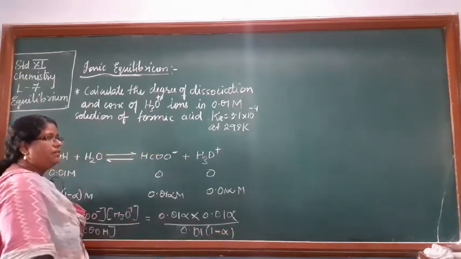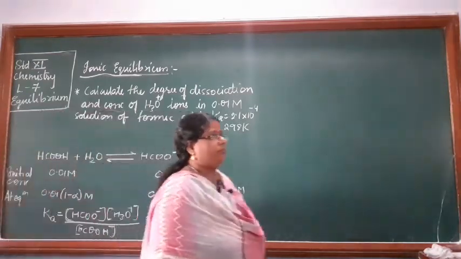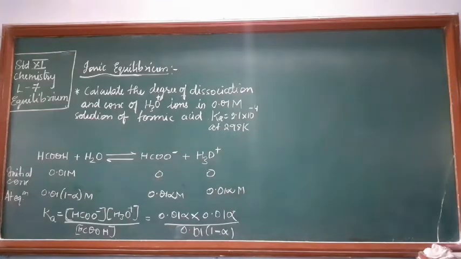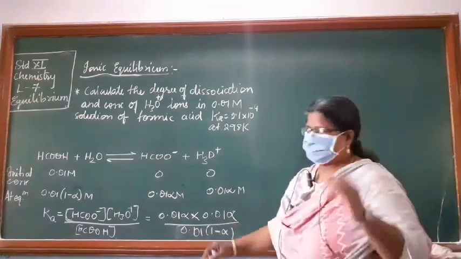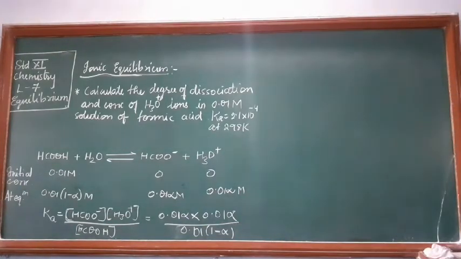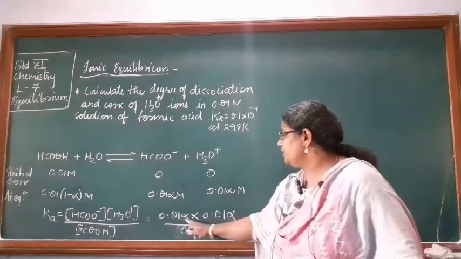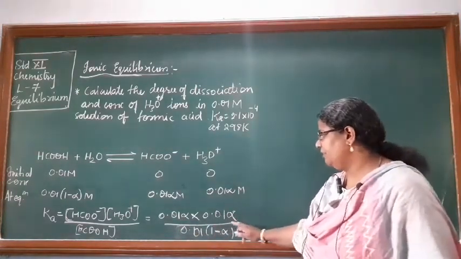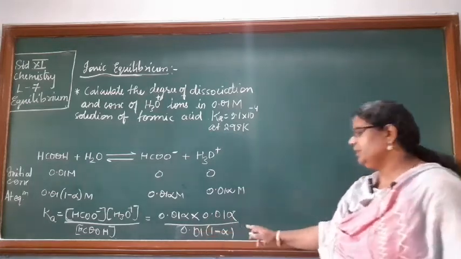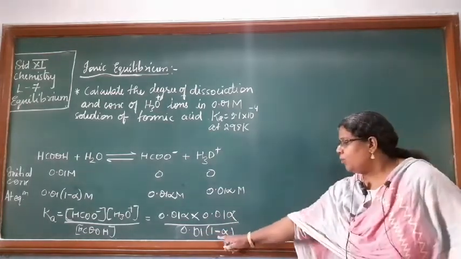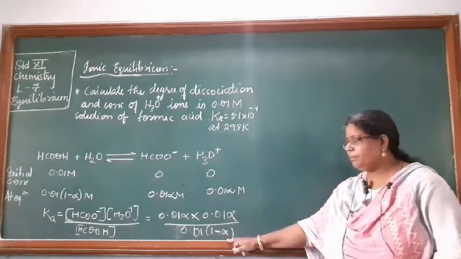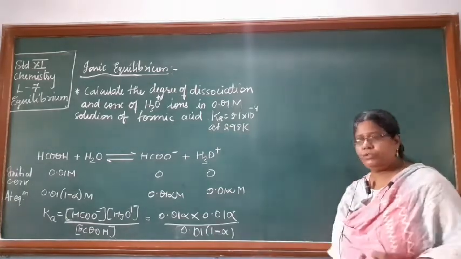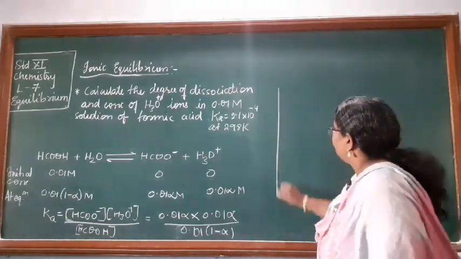Now 1 minus alpha, so here you get 0.01 alpha into 0.01 alpha upon 0.01 into 1 minus alpha. Again 1 minus alpha you can put as 1 because alpha is very small compared to 1. So what do I have for my Ka?